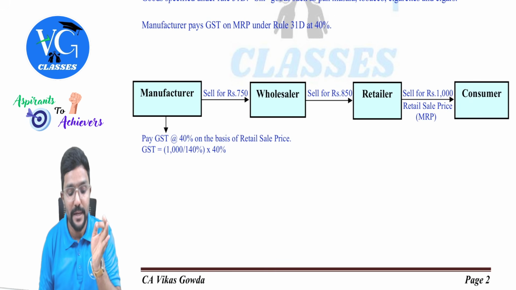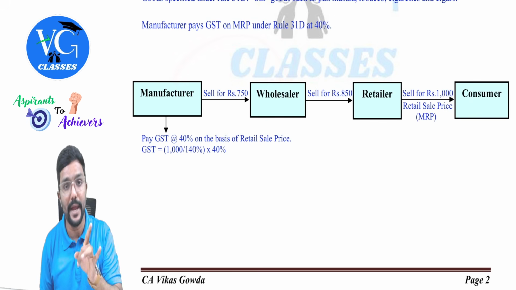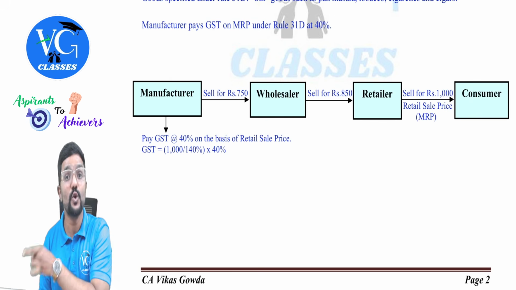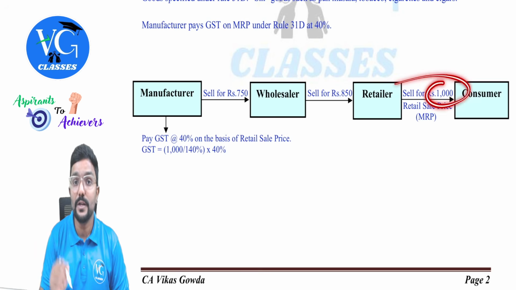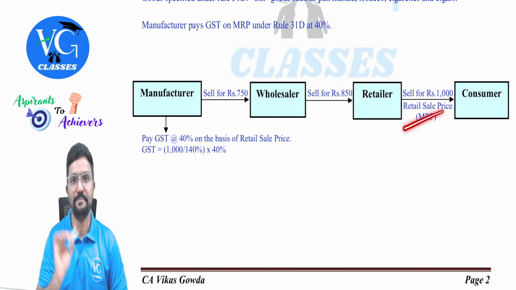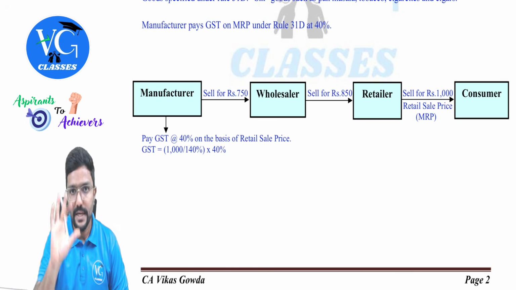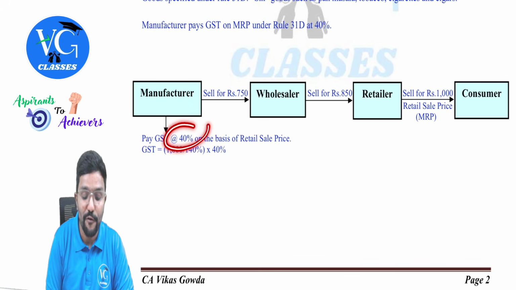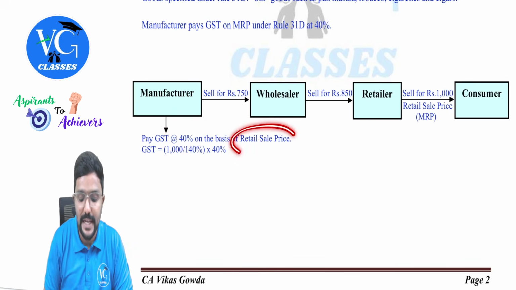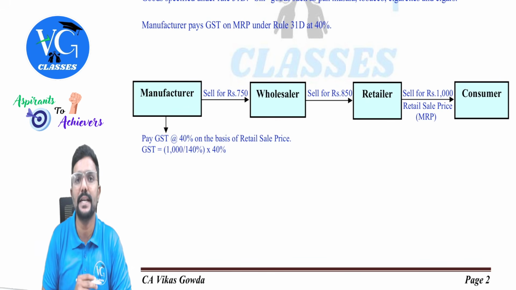750 might be the selling price by the manufacturer to wholesaler. But ultimately the product is sold to the consumer at what price? 1000. And this 1000 already includes GST because it is a MRP. Got it? So in that case, the manufacturer has to pay GST at 40% on the basis of retail sale price. Sir, how to calculate GST?